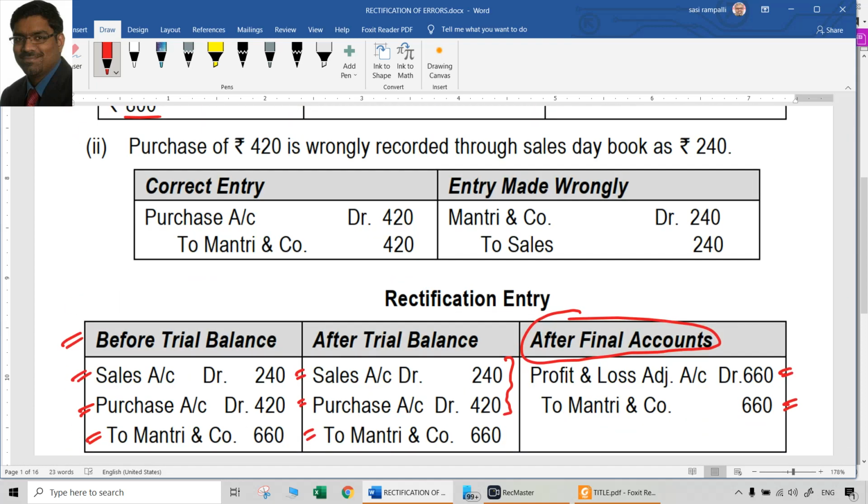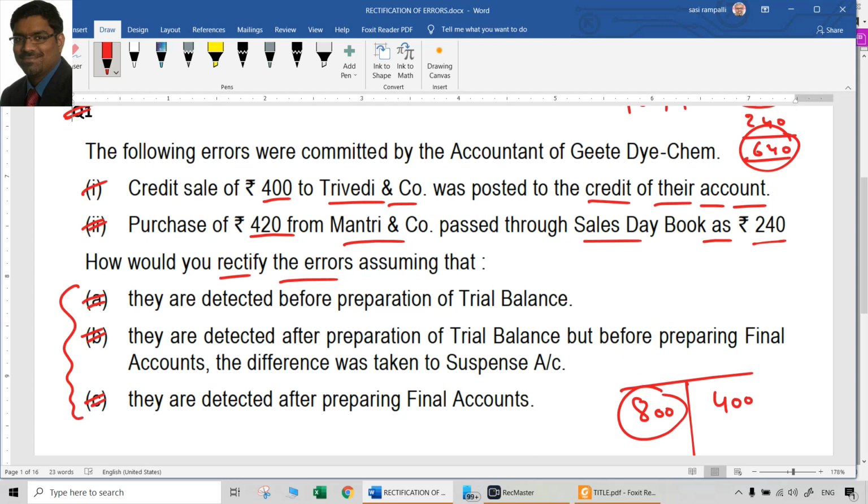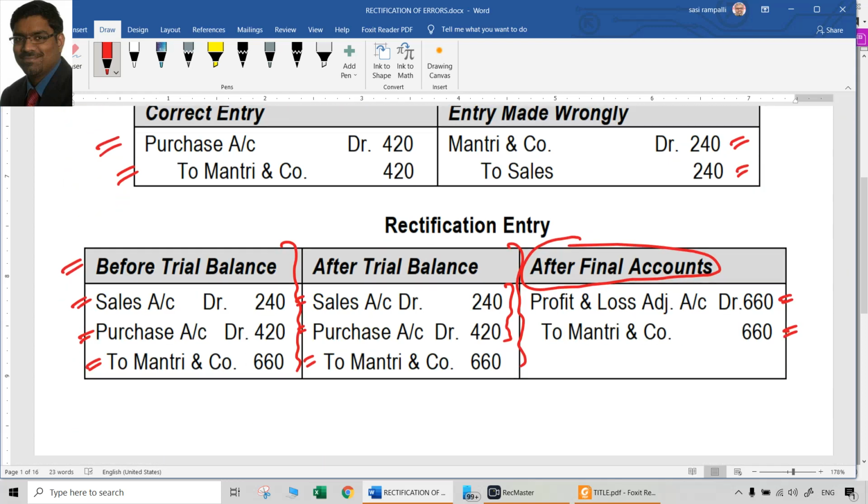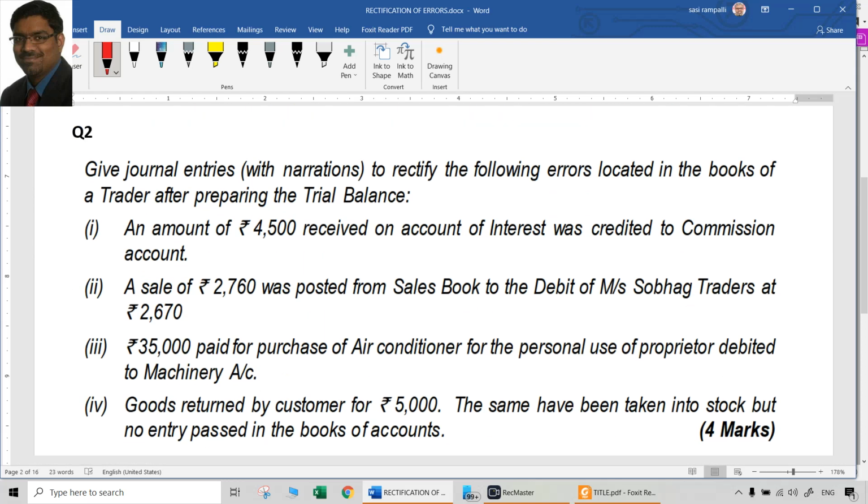That's it. That is the way of rectifying such kind of errors. So what we have to do here is, first we have to find out what is the correct entry that is supposed to have been passed, what is the entry that has been wrongly passed, and what is the rectification entry that is supposed to be passed at different stages. So that was question number 1. Then go to question number 2.